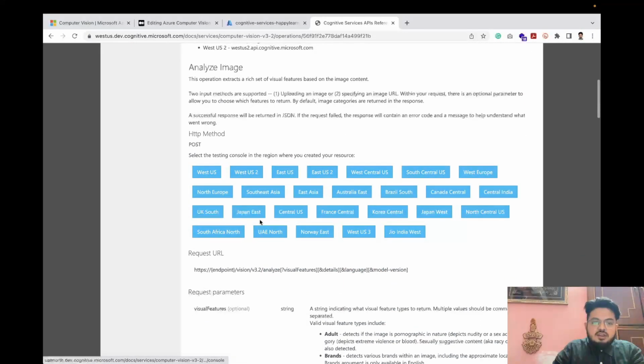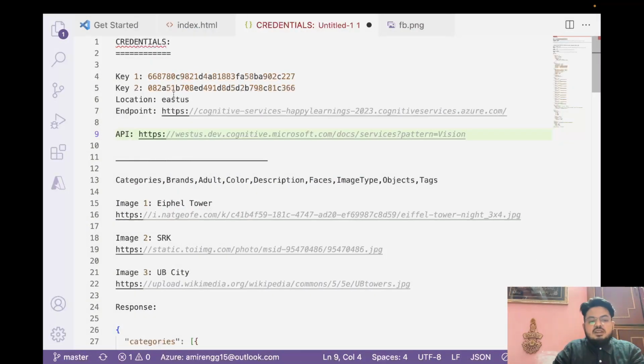Let's come over here. The next thing we need to know is the location which we need to select, which I was mentioning a couple of times previously. At that time we chose the default location as East US.